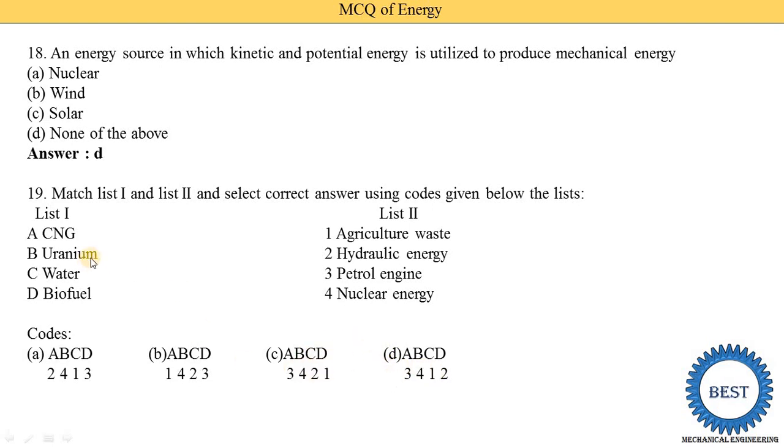Okay. With the B, uranium, that is nuclear energy, 4 is correct. So the second answer is also given. Now we check the third, that is water with the hydraulic energy, means in C, 2 is the correct answer. Okay. That is option C is the correct answer. So you need to select the option C.